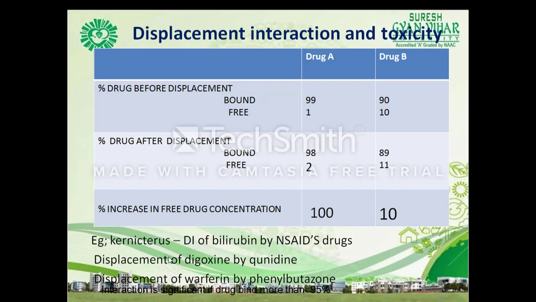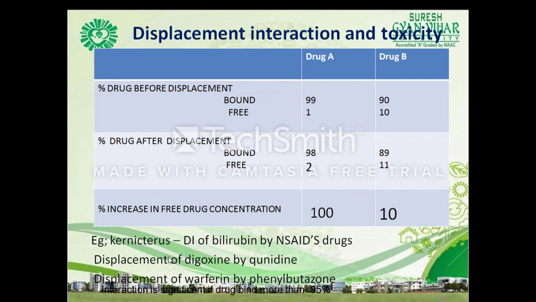This is for two reasons. One, only a small fraction of such a drug is present in plasma, whereas most of it is localized in the extravascular tissue, and secondly, following the displacement, the free drug, because of its large volume of distribution, redistributes into a larger pool of extravascular tissue.